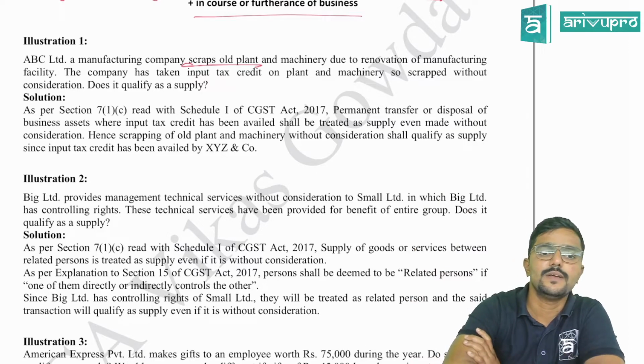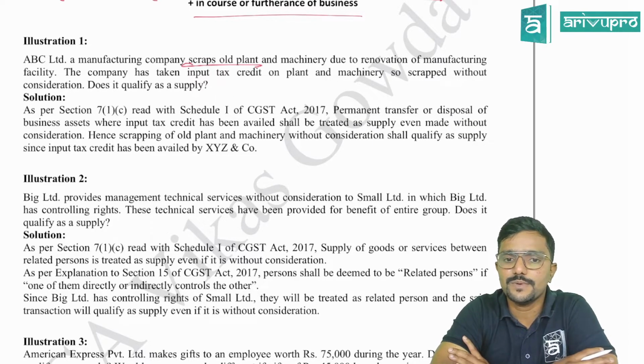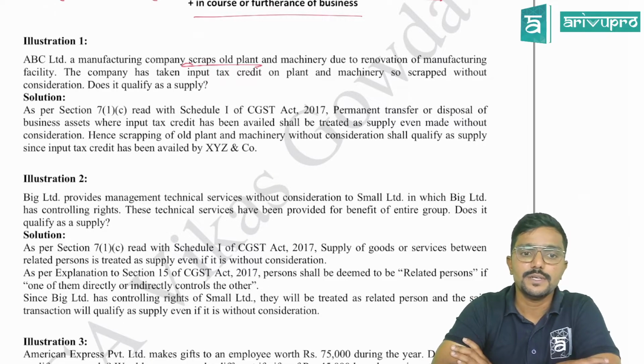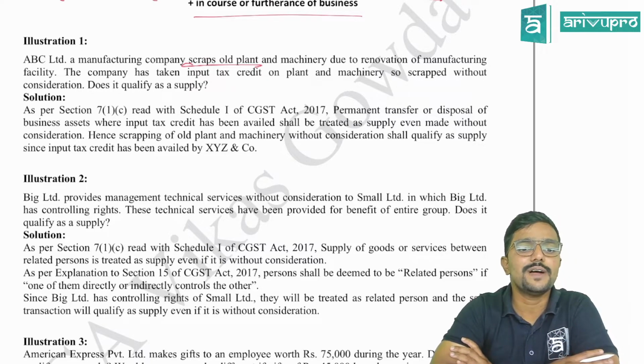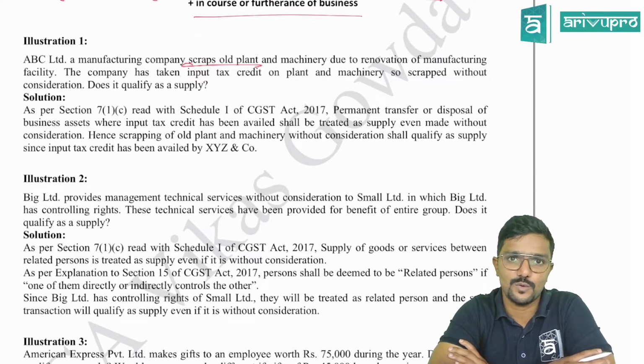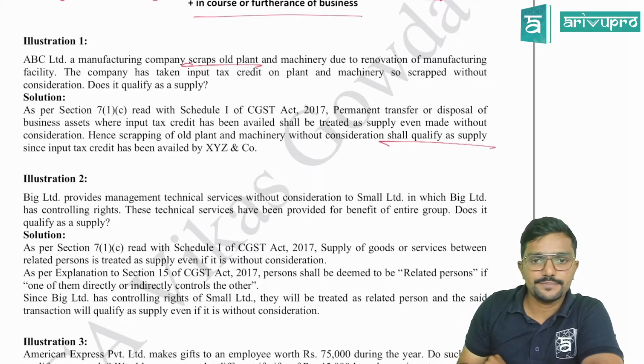Clear? Yes. As per section 7(1)(c) read with schedule 1 of CGST Act 2017, permanent transfer or disposal of business assets where input tax credit has been availed shall be treated as supply even without consideration. Hence, scrapping of old plant and machinery without consideration shall qualify as supply, since input tax credit has been availed on such plant and machinery by XYZ and co, guys. Clear? Yes. So it is a supply.